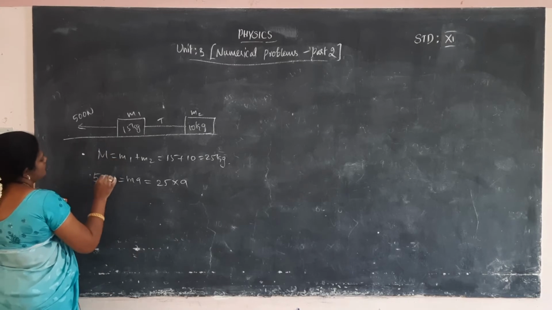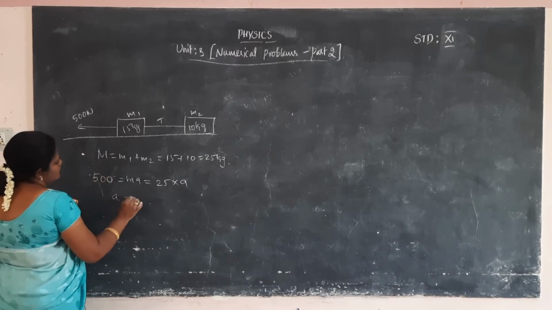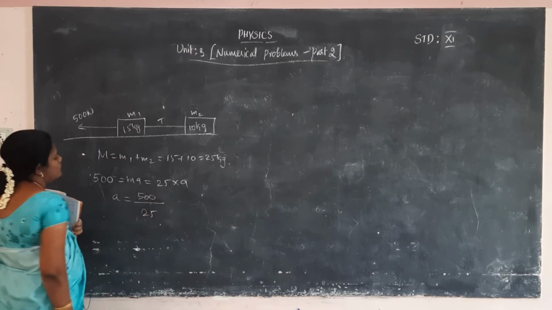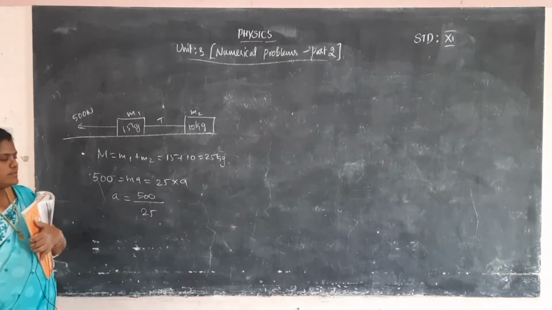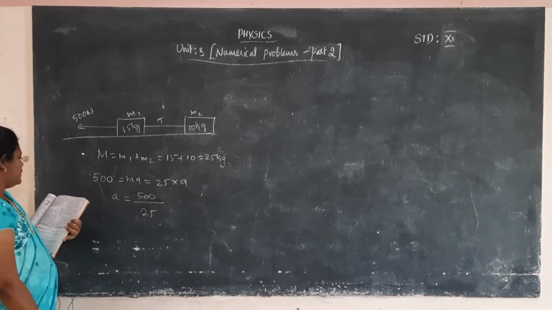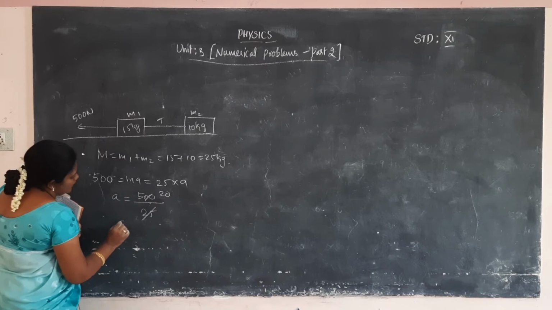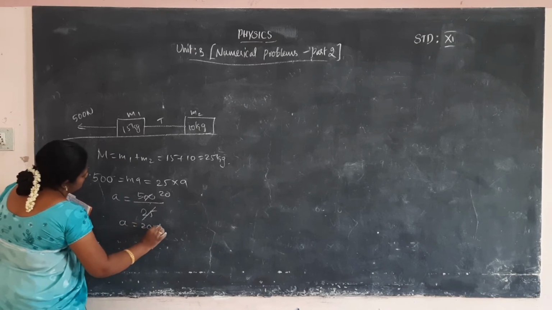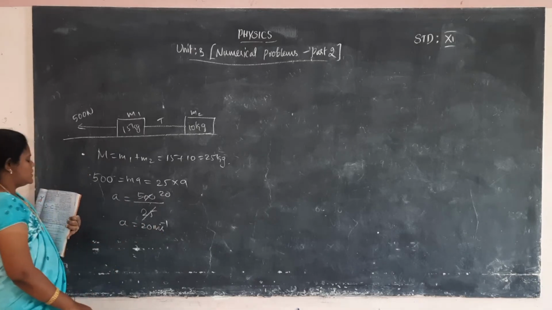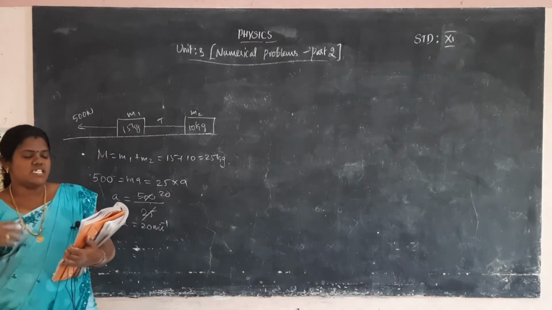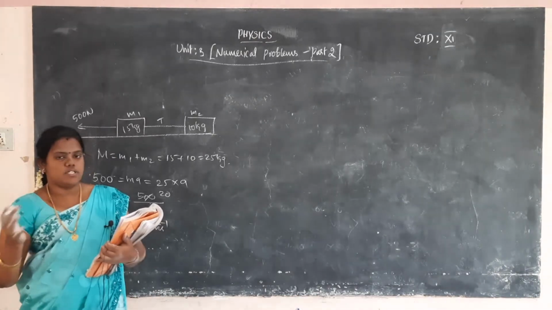So A is equal to 500 by 25, that is 20. So A is equal to 20 meter per second squared. Acceleration calculated. Then the question is, what is the tension acting on the string?